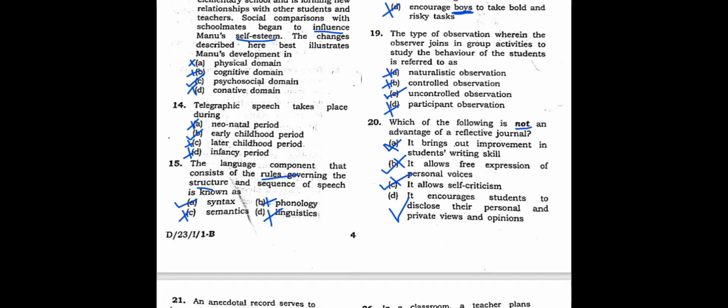Now let us come to question number 21. Which question number? Question number 21. So let's see. An anecdotal record serves to document a student's behavior in a specific situation, not alone this one. Provide a holistic view of a student's behavior. Alright, so what they're asking here, an anecdotal record serves to document a student's behavior in a specific situation, provide a holistic view of the student's behavior.